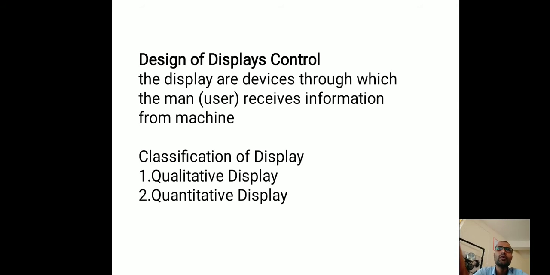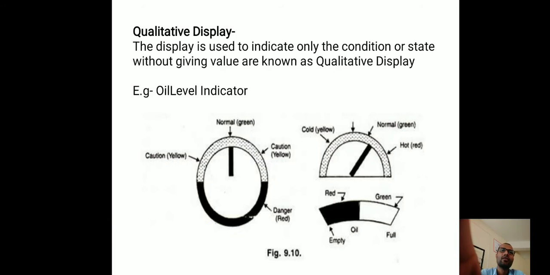There are two types of displays: qualitative display and quantitative display. Qualitative displays indicate only quality or state, without giving any exact value.